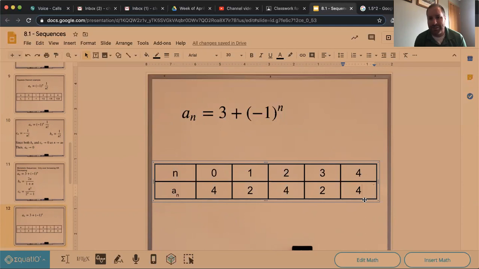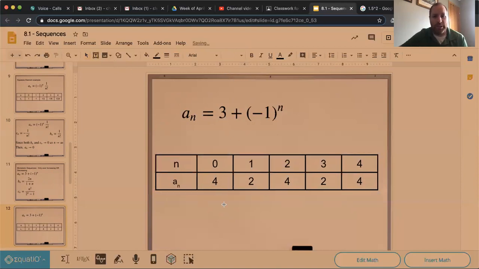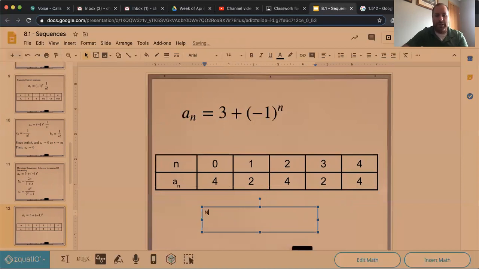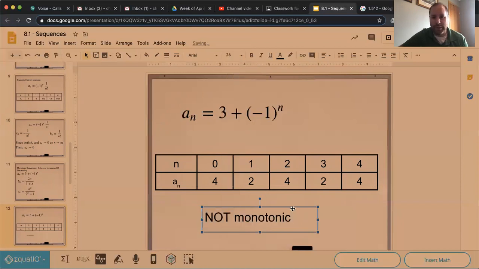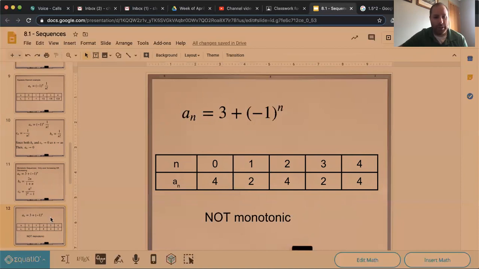This one actually has no limit. It's not going to tend to anything. It's just going to infinitely repeat between 2 and 4. So this one is not monotonic, right? It is not monotonic. Maybe I should put that in there for emphasis. Not monotonic. We want to make sure we have that in there too, right? So there we see that that is not monotonic.